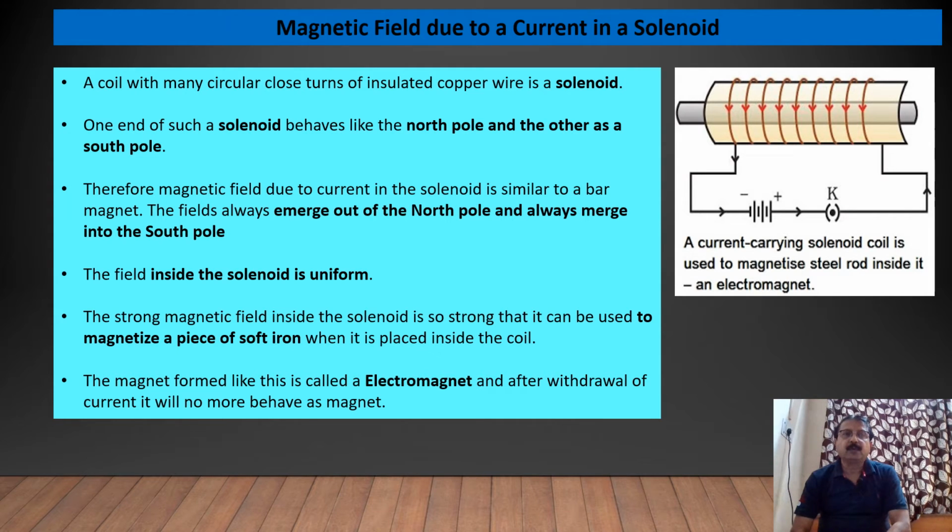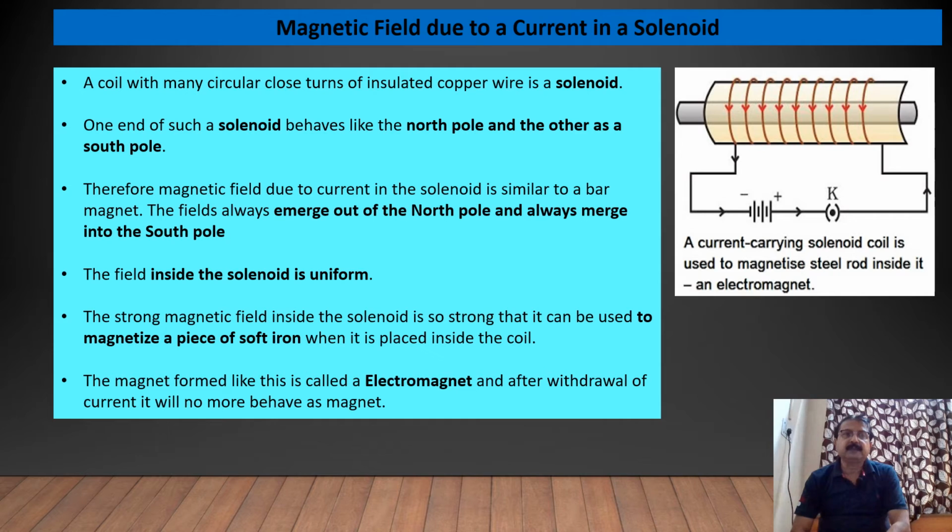So therefore magnetic field due to current in the solenoid is similar to a bar magnet. The field lines always emerge out of the north pole and always merge into the south pole. It is the same as a bar magnet.